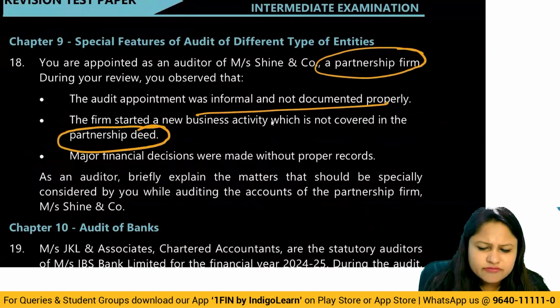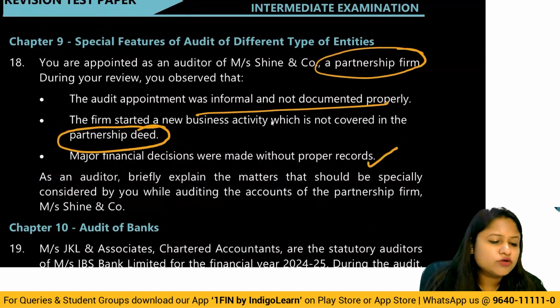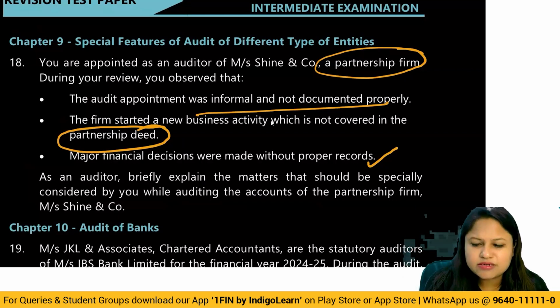Major financial decisions were made without proper records. No, you have to see that it takes into account mutual benefits, mutual interest of all the partners. You also have to look into profit sharing ratio. You have to look into whether division of profit is happening correctly or not. Whether any of these business decisions have not been prejudicial to the interest of any other partners. All of that is what you have to write here.